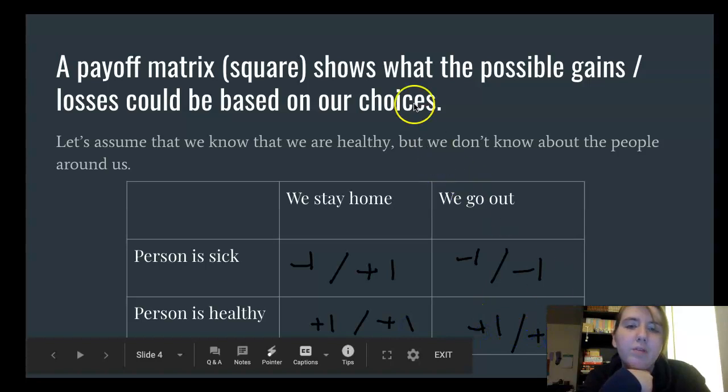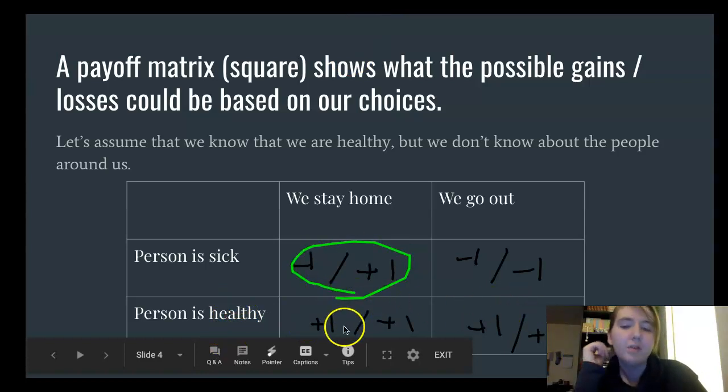Okay. And we said of the choices, if we knew that the other person is sick, we would choose to stay home. Let's look down here. Does it really matter whether or not we stay home or we go out if the other person is healthy?